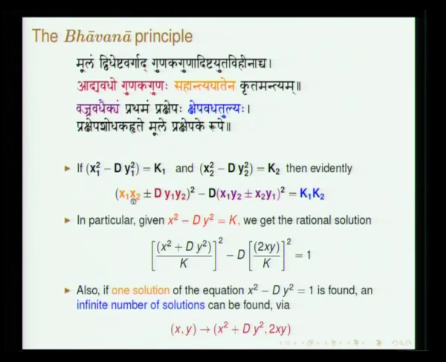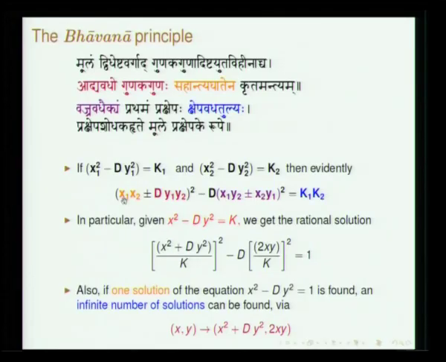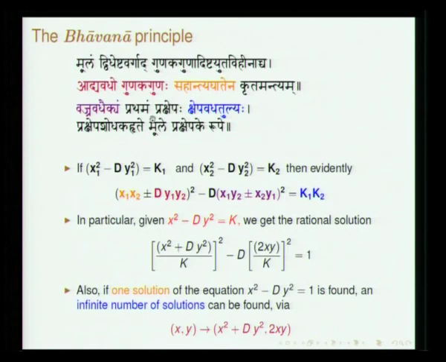Saha antya ghatena. Y is referred to as Adya and x is referred to as Antya. Antya Ghata is the product of the Antyas, so x1 x2. Saha means added to that, so x1 x2 plus d y1 y2. Then he says Vajravadhaikyam. Vajravadha basically refers to cross multiplication, x1 y2 and y1 x2.